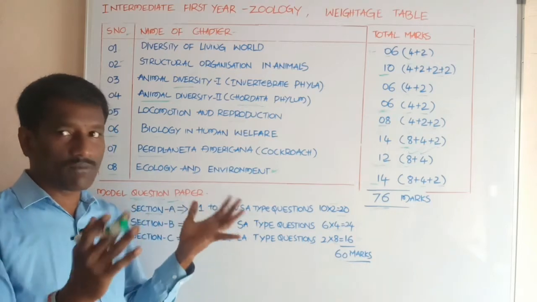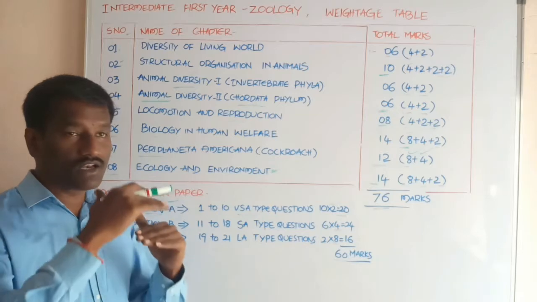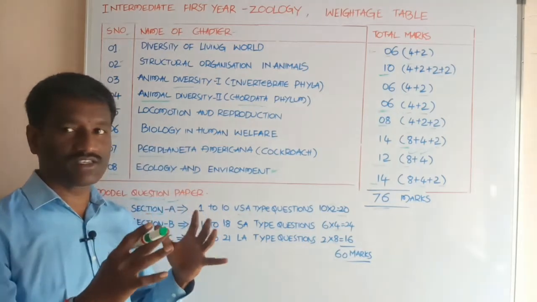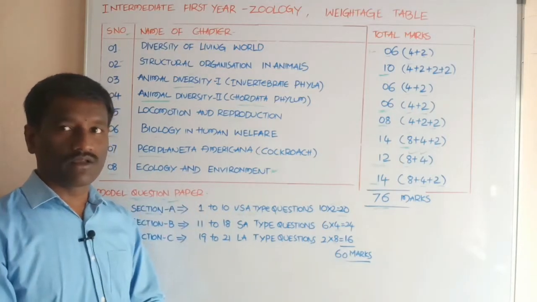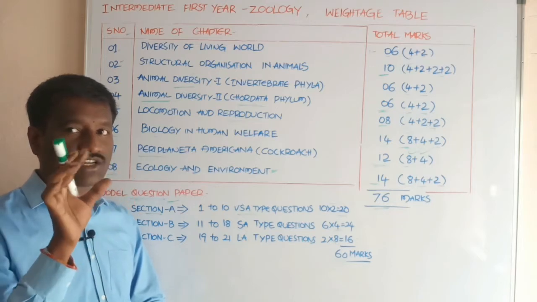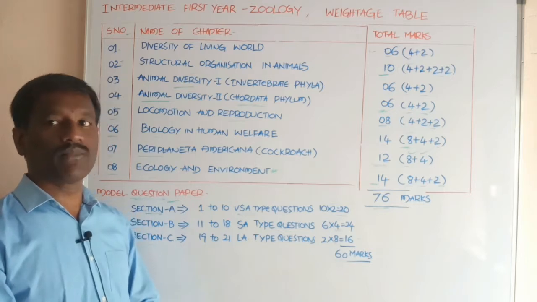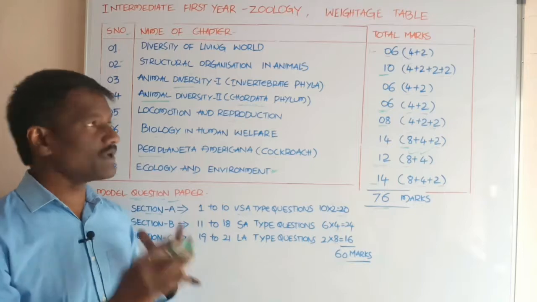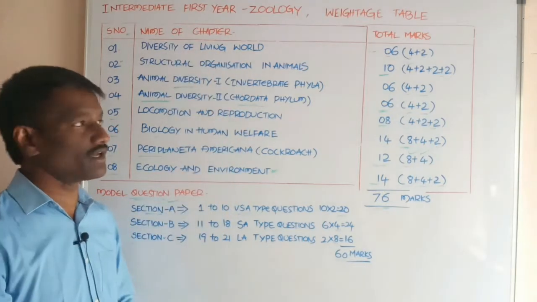Next, the biological classification, hierarchy levels of the classification. Students, species, what about species, species concept. Still another, classification of kingdom Animalia. Students, and biodiversity. These are topics present in diversity of the living world. It is the first chapter.